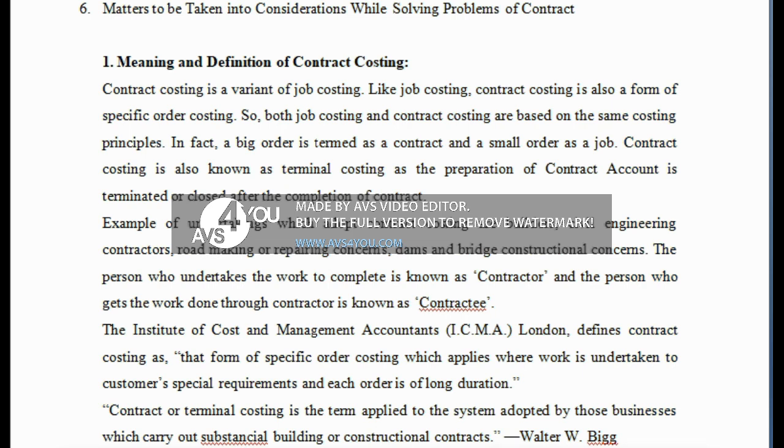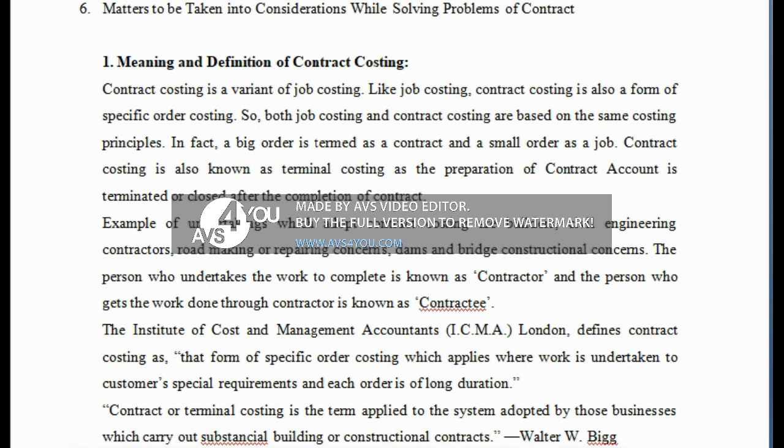It is also known as terminal costing. Contract costing is also known as terminal costing, as the contract account is terminated or closed after the completion of the contract. That means after the preparation of the contract account, when the work is done and completed, the contract will automatically finish.